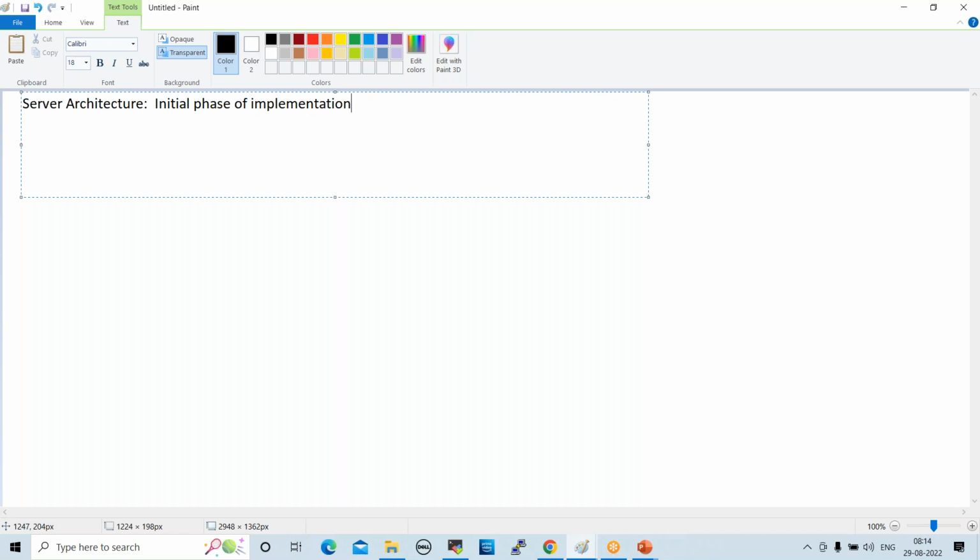In the 90s and early 2000s, 22 years back, how did project teams configure servers? This is very, very important. First phase of implementation, initial phase of implementation, how was the server architecture?